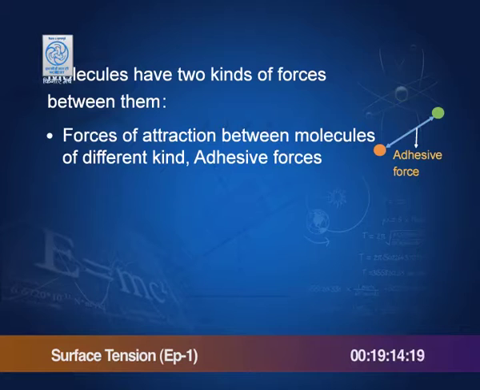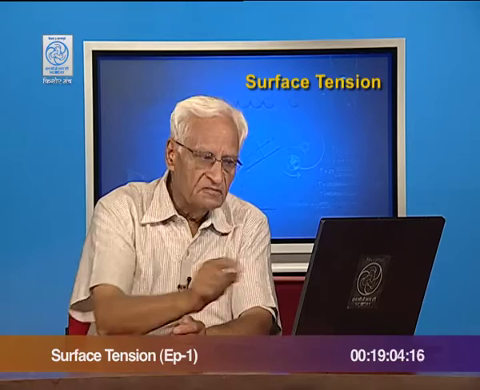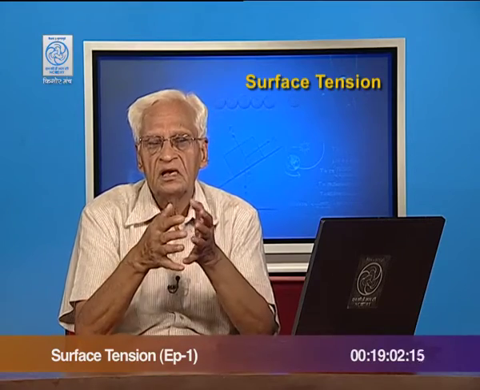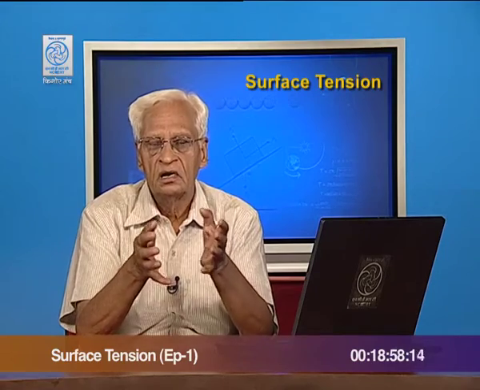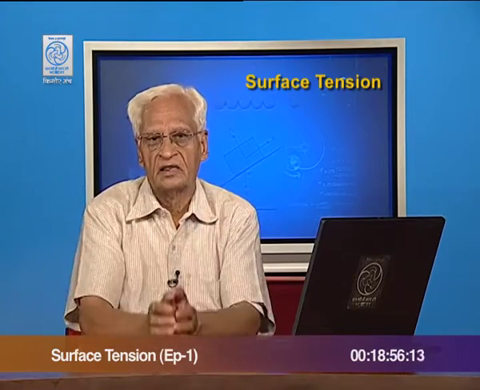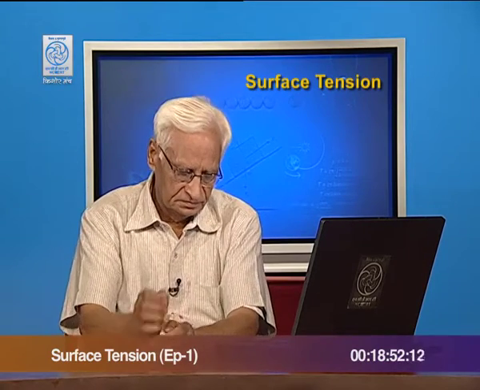If the molecules are of the same kind, then the force of attraction between them is called cohesive force. It is the cohesive force which keeps the molecules of liquid, let us say water, bound to one another, so that the whole thing is in equilibrium.